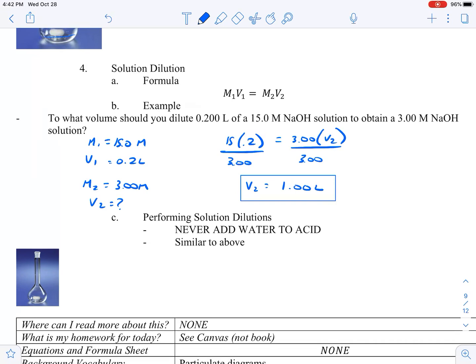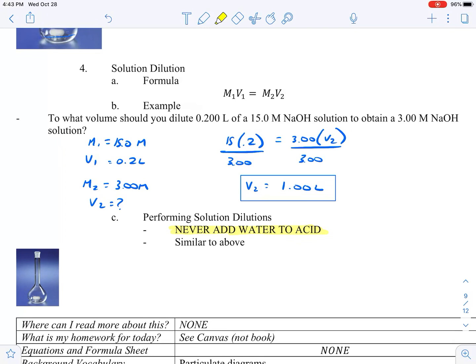Now, the last one. If we're making a dilution, a lot of times this happens with acids and bases. And the biggest key here, oh my goodness, this is so important: you're never going to take a strong acid and add water to it. Because when you dissolve an acid in water, it is a very exothermic reaction, which means lots of heat is given off. And if you don't have very much water in there, you could have a small explosion or your glass could crack. It's really not a good thing. So we always, always, always add acid to water. We never add water to the acid.